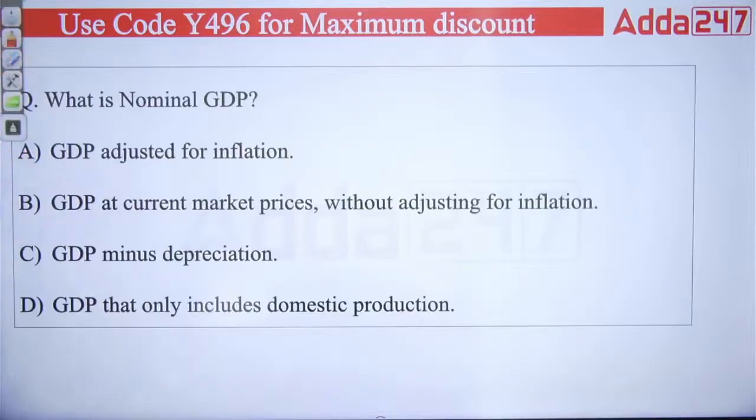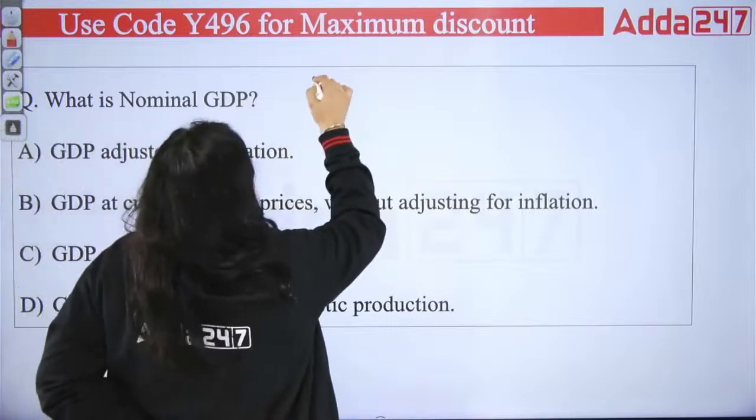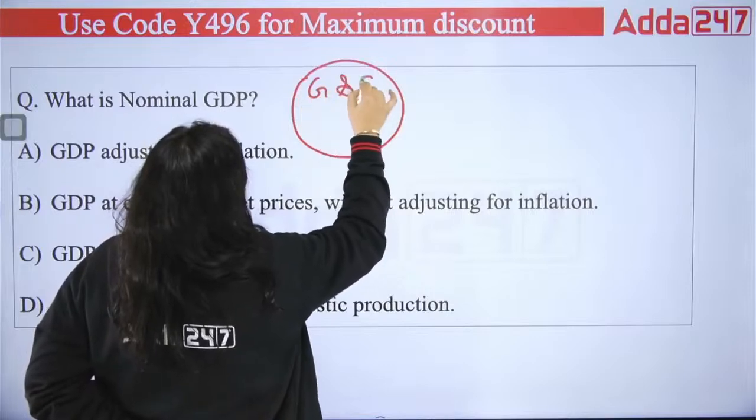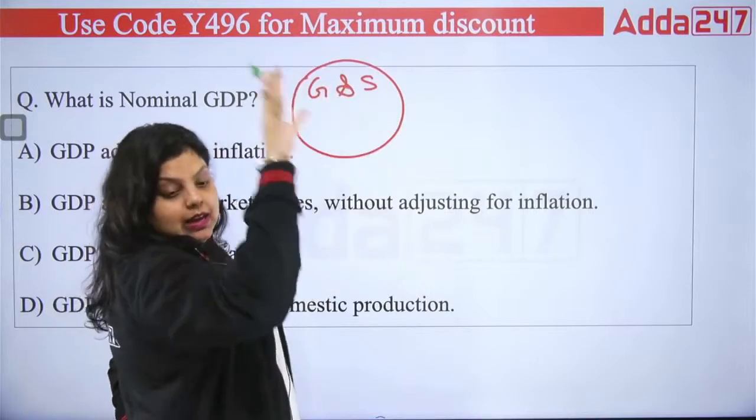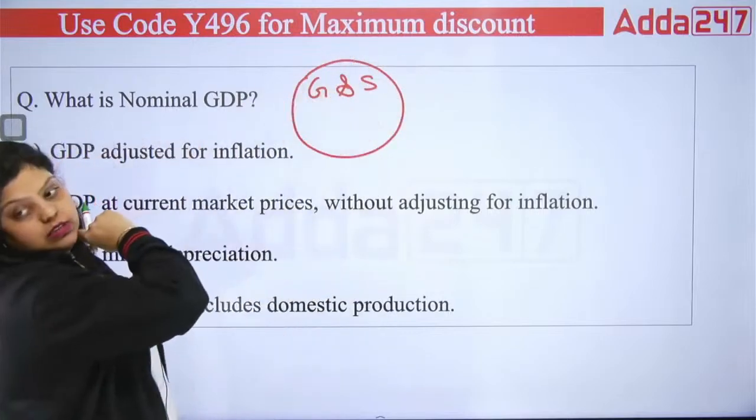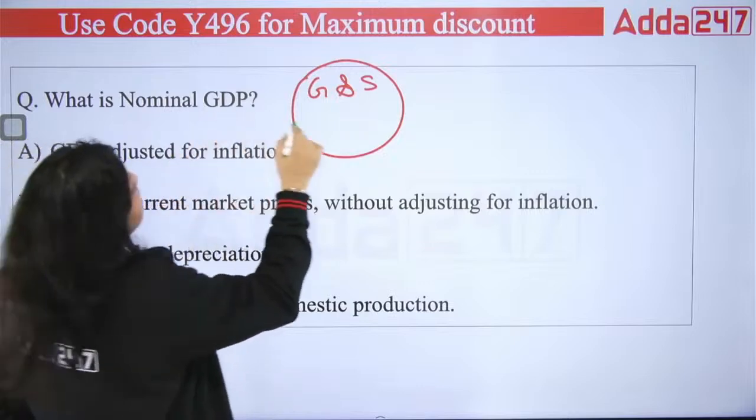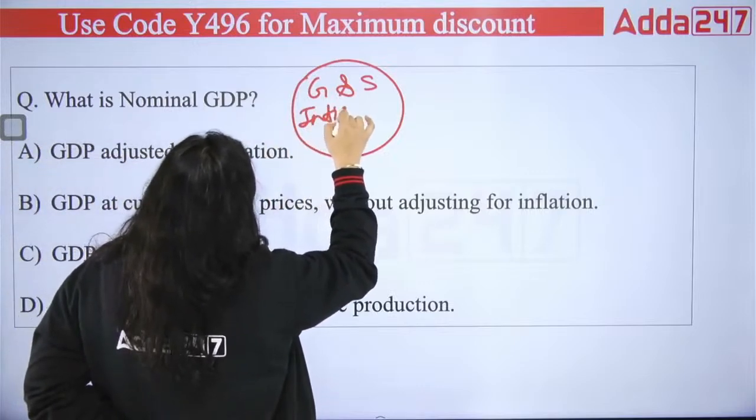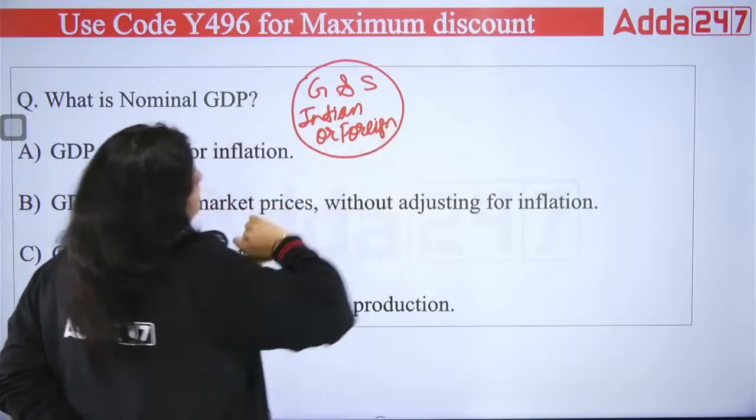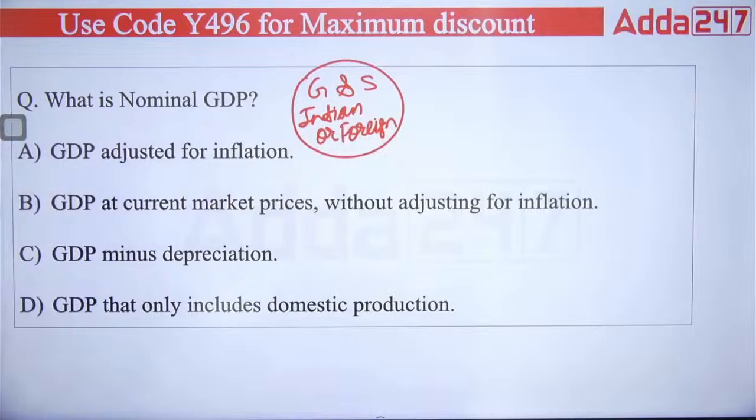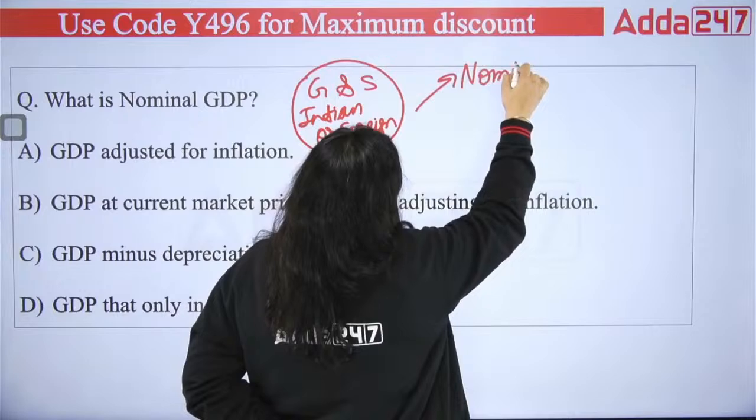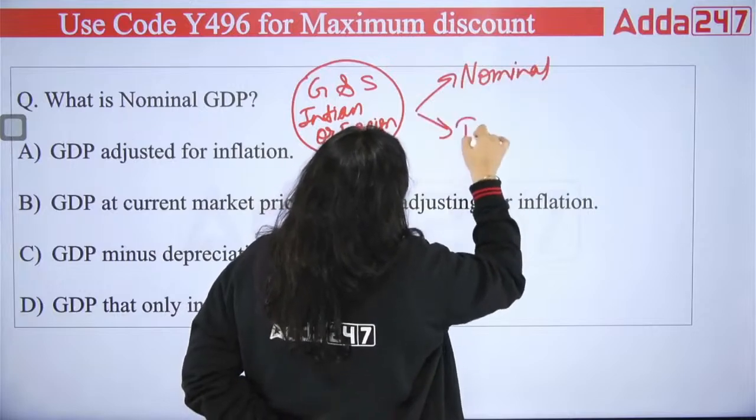So let's understand first of all what GDP is. GDP means the money value of all final goods and services produced within a geographical boundary. Let's say the circle is the geographical boundary of a country. Whatever production you have done within this circle is known as your GDP. Whether it is done by an Indian or a foreigner doesn't matter, but it should be done within the geographical boundary of a country. That's the GDP. Now this GDP can be calculated at two values: nominal GDP and real GDP.